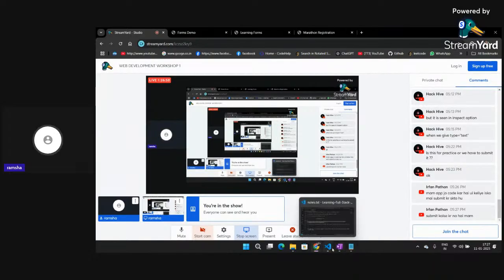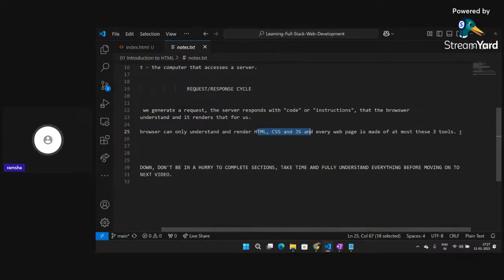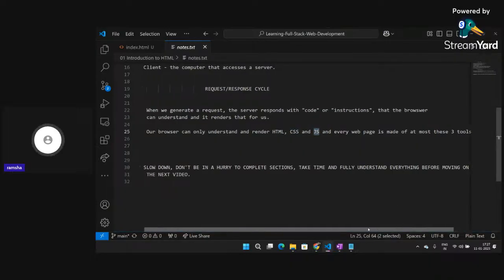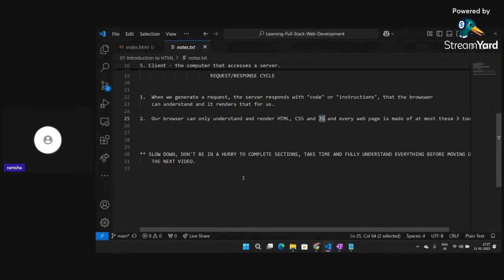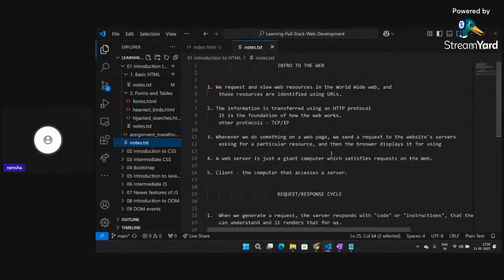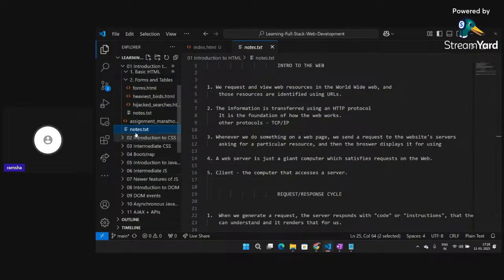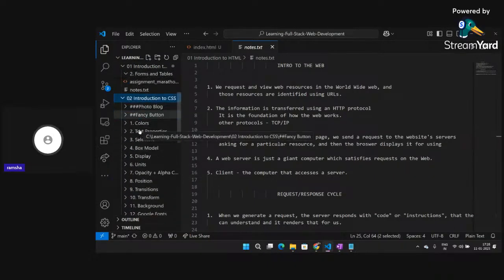So this works with the request-response cycle. Our browser can only understand HTML, CSS, and JavaScript, and every web page is made of at most these three tools. Whether HTML, CSS, or JavaScript is used, our web page is made according to that only. Now this is the basics of web development. We have completed almost all of the things in HTML. Now we'll move further with the CSS part.